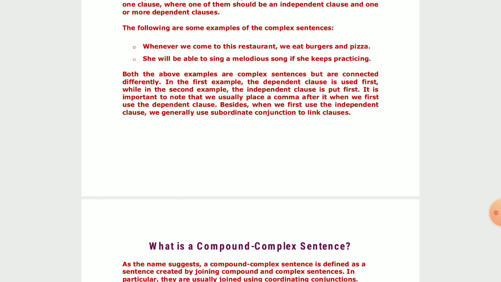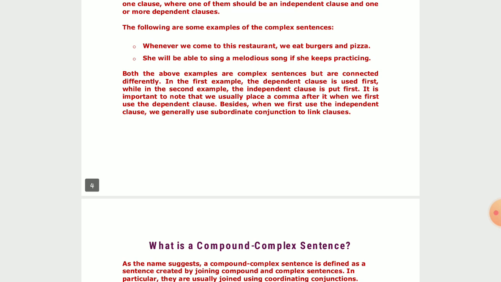But if you check it properly, you will find that they are connected in a very different manner. If we take the first example into due consideration, what is the first example? It is written, whenever we come to this restaurant, we eat burgers and pizza, isn't it? This is the first example. The dependent clause is used first, while in the second example, the independent clause is put first.